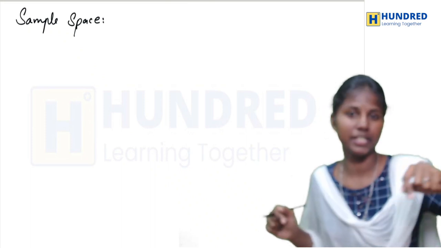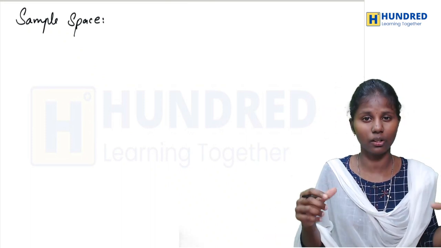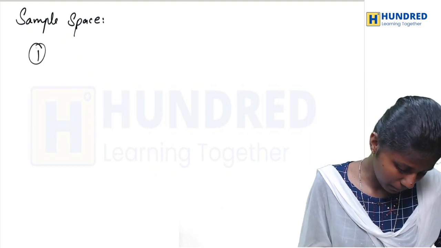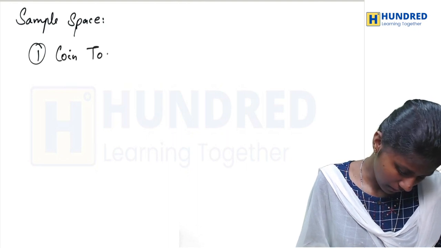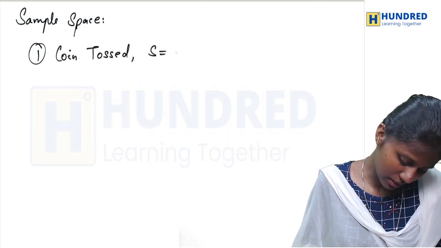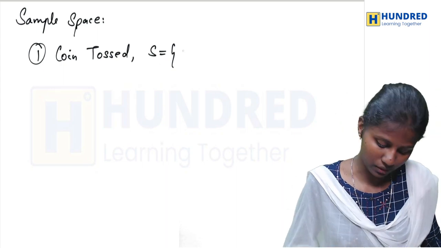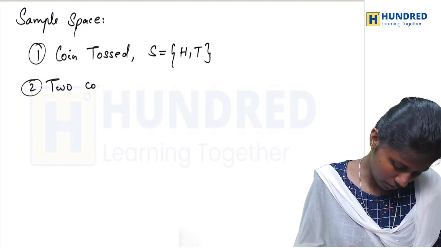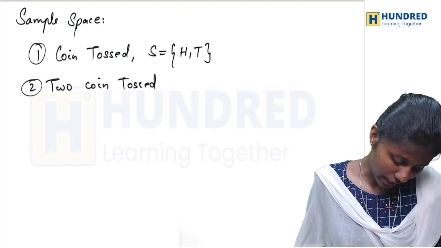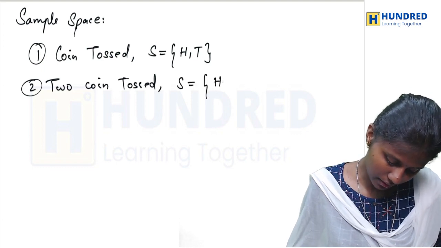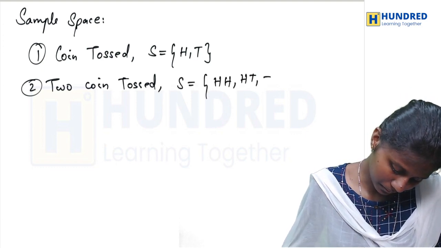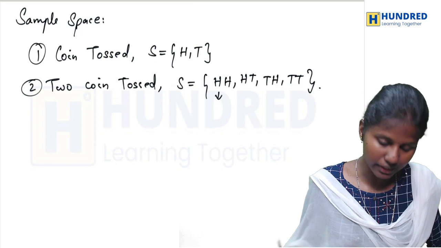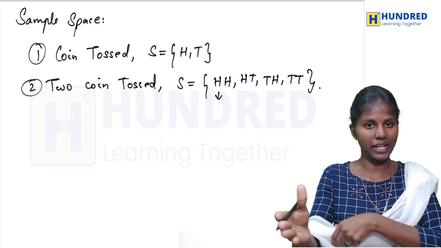In the last section, I am going to write different sample spaces for different experiments. The first experiment is a coin toss. When a coin is tossed, the sample space S consists of only 2 elements: one is head, the other is tail. The second one is the 2 coin toss. When 2 coins are tossed simultaneously, the set consists of 4 possibilities. The first is related to the first coin, the second to the second coin tossed.